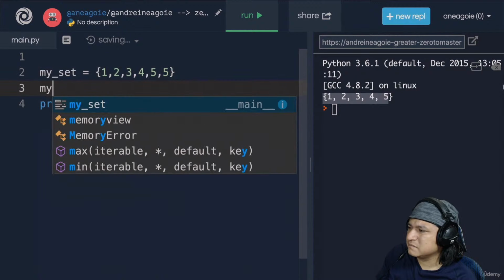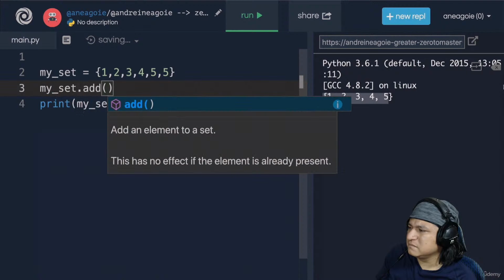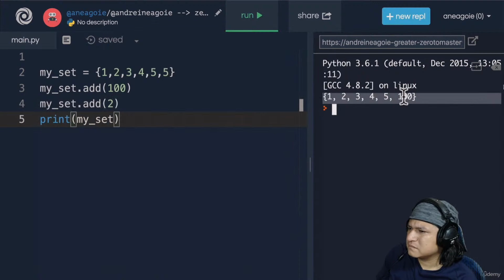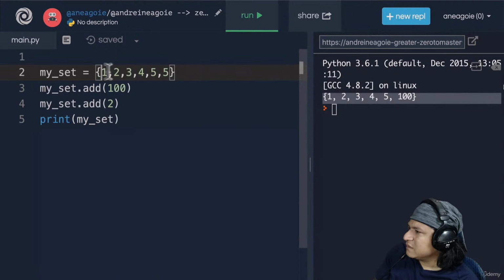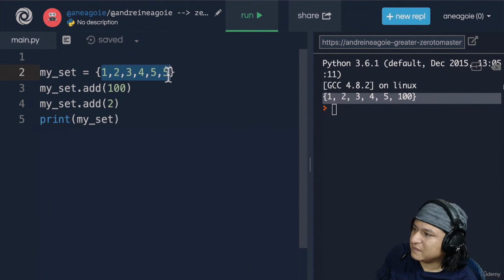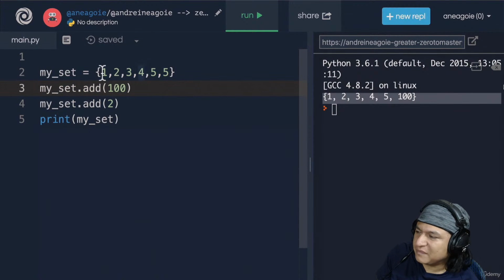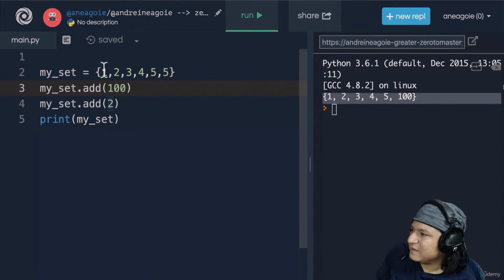For example, you can add things to a set like my set, and then I can say .add and give it a value like 100. And then let's say I do my set.add and give it 2. If I click run here, I see that I was able to add 100, but 2 wasn't added because my set already contained that data. It's unordered. We created 1, 2, 3, 4, 5 here, but there's no real order to it. There's no bookshelf in our memory space. And it doesn't repeat the 5. These are all over the place in memory, but a set is able to find them because they're all unique, so they're all in just one location in memory.